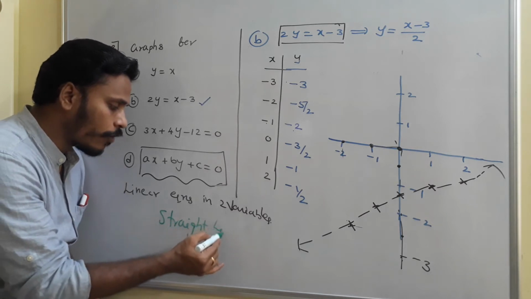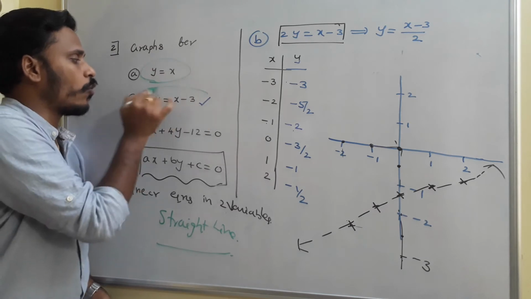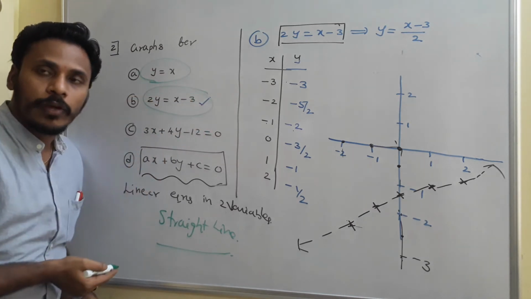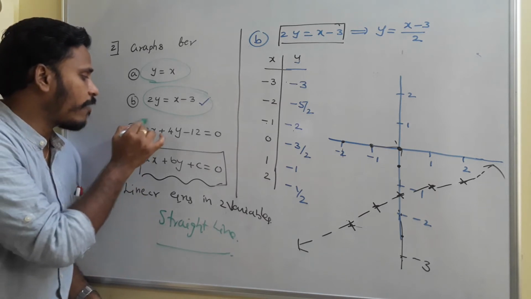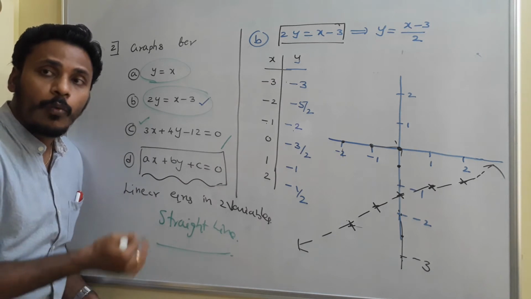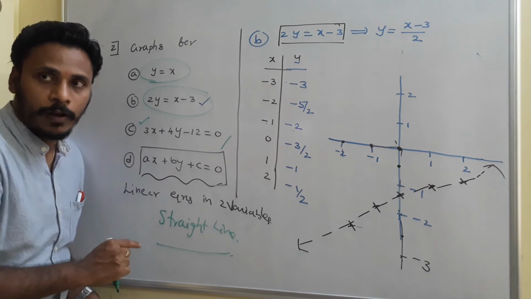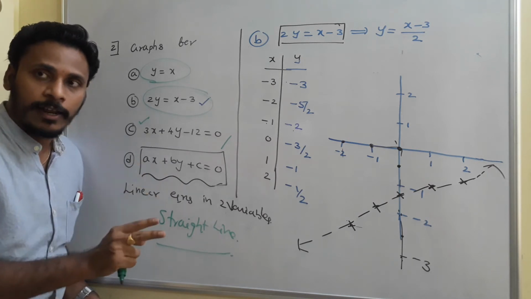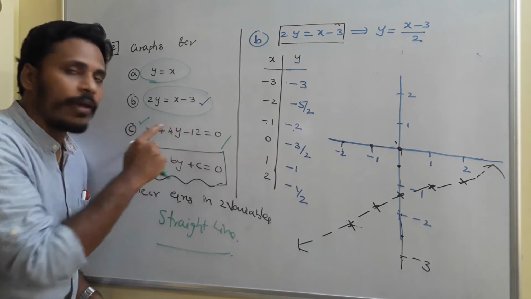Just to confirm it, just to observe and analyze it, I am sketching the graphs for y is equals to x and 2y is equals to x minus 3. With the same idea, now we have a chance to sketch the graph for 3x plus 4y minus 12 is equals to 0 also. For sure it makes a straight line, because every linear equation in two variables makes a straight line.